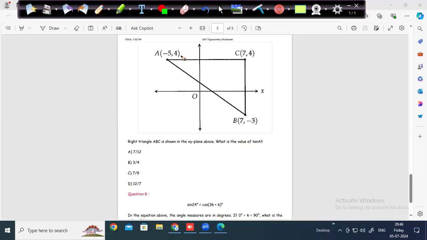So this is your A. I'm just helping you. This is minus 5, 7. So this should be 12. This is 4 and minus 3. So this should be 7. So 7 and 12. Okay, nothing to do. So tan A, now we can do in seconds.